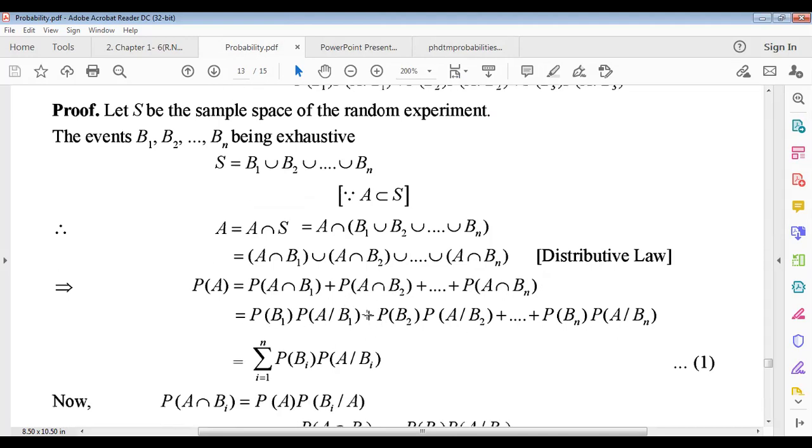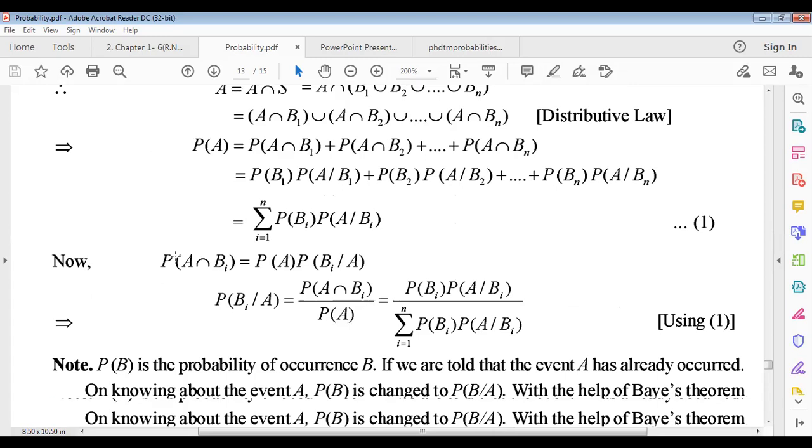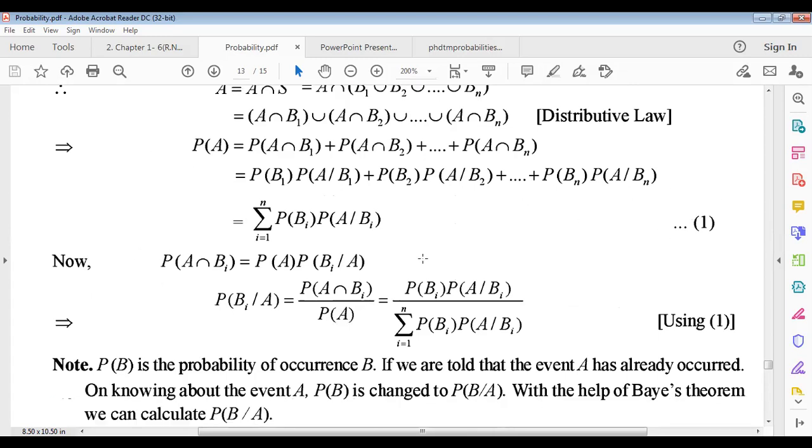So this whole sum can be written using summation i equals 1 to n of probability of Bi multiplied with probability of A when Bi happened. Now this is equation number 1.